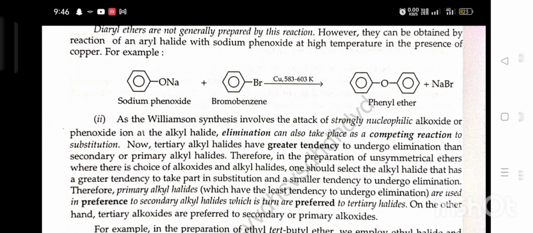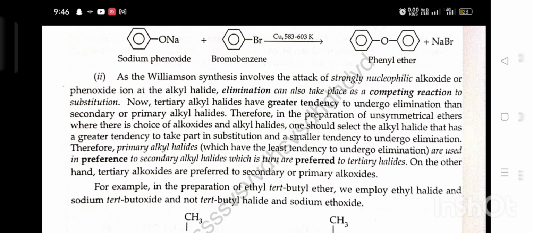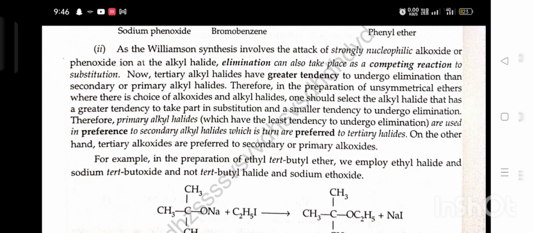Now, tertiary alkyl halide has a greater tendency to undergo elimination than secondary or primary alkyl halide. Therefore, in the preparation of unsymmetrical ether, where there is a choice of alkoxide and alkyl halide, one should select the alkyl halide that has a greater tendency to take part in substitution and a smaller tendency to undergo elimination. Therefore, primary alkyl halides, which have the least tendency to undergo elimination, are preferred to secondary alkyl halides, which in turn are preferred to tertiary alkyl halides.